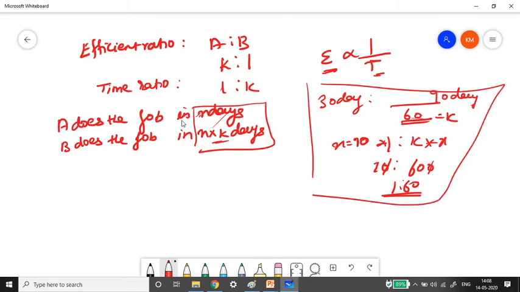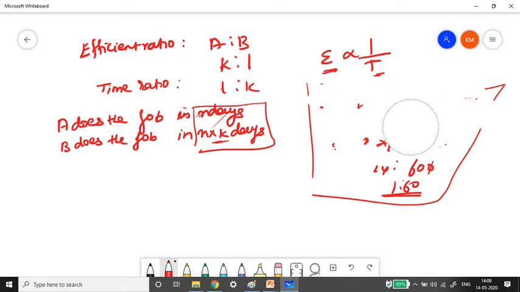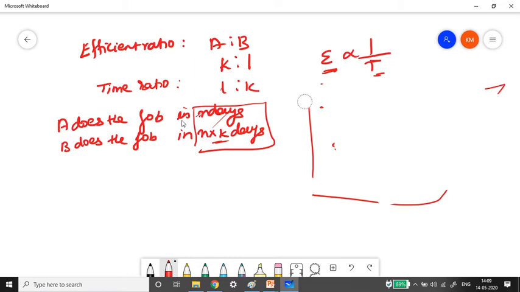So let us forget the values as of now and erase it. Why I have written all this is just to understand why I am writing X and X into K. I hope you understand. If you have any doubt, please do let me know. Let me erase it completely because I need all the space for the derivation.